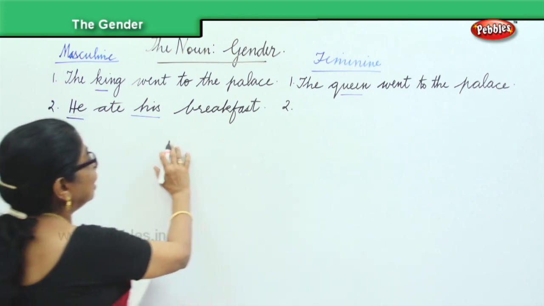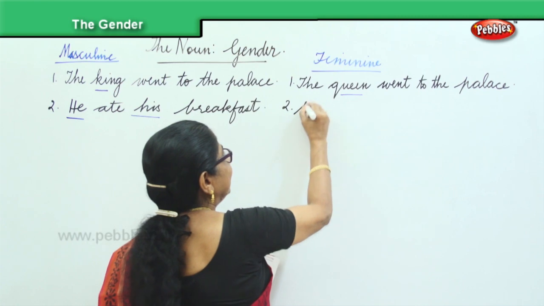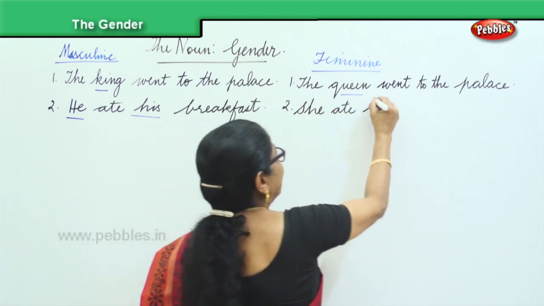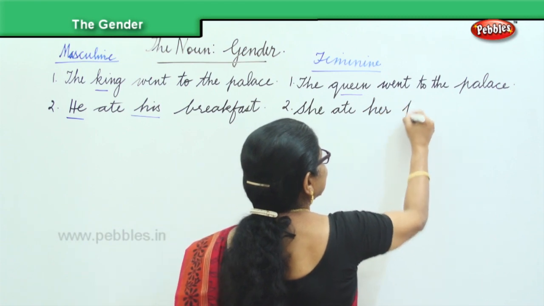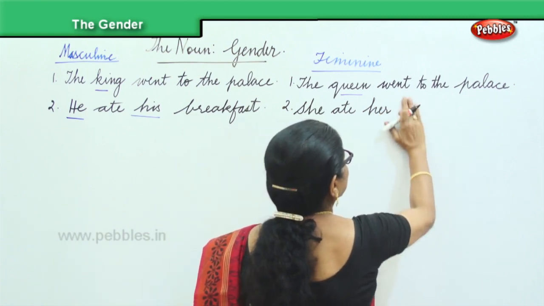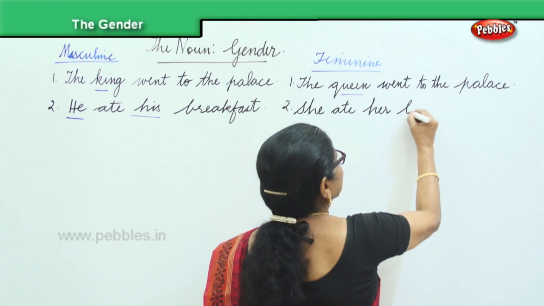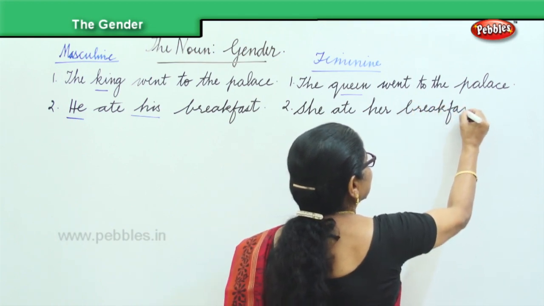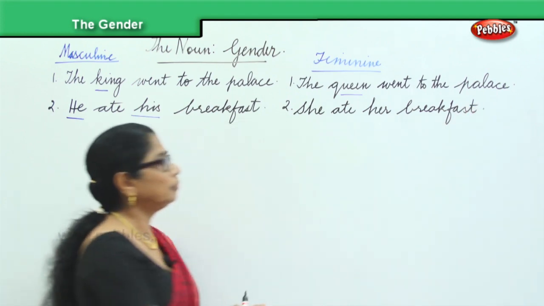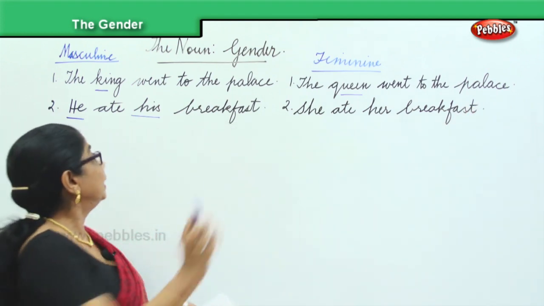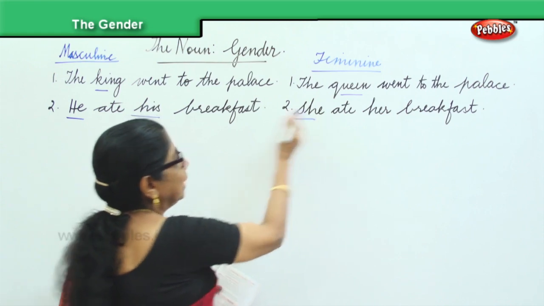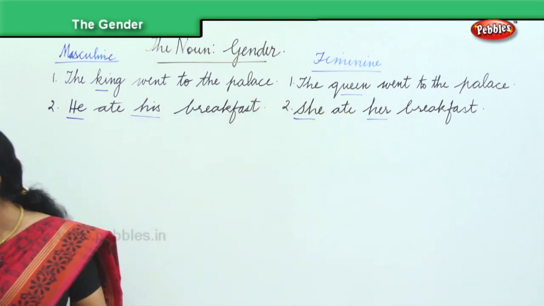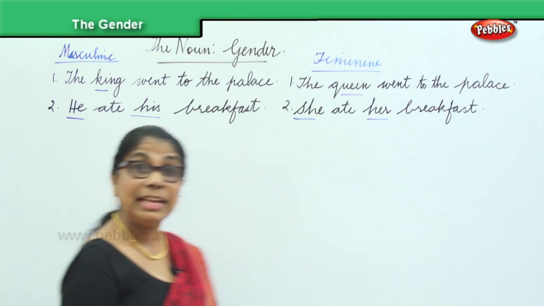She ate her breakfast. Very good. So what did we change here? He, she, his, her. Very easy, but you got to be very careful.